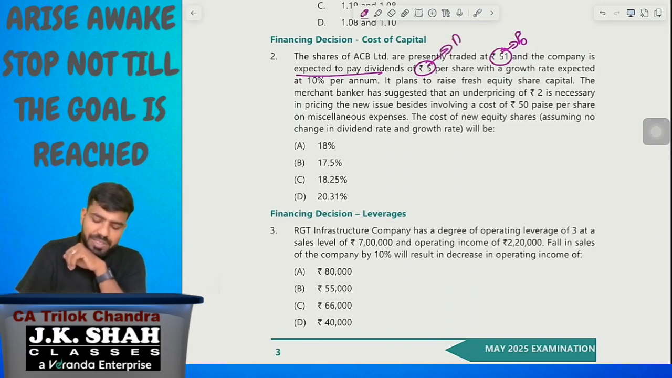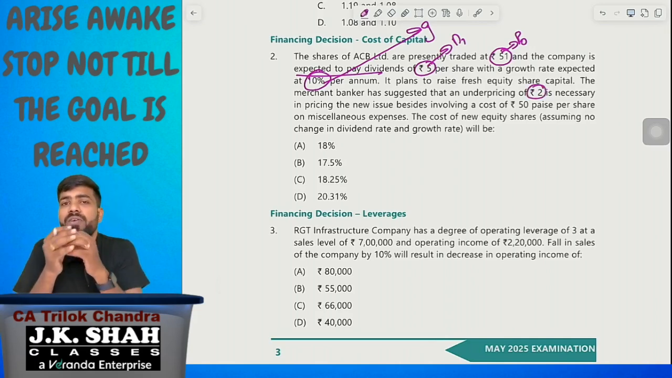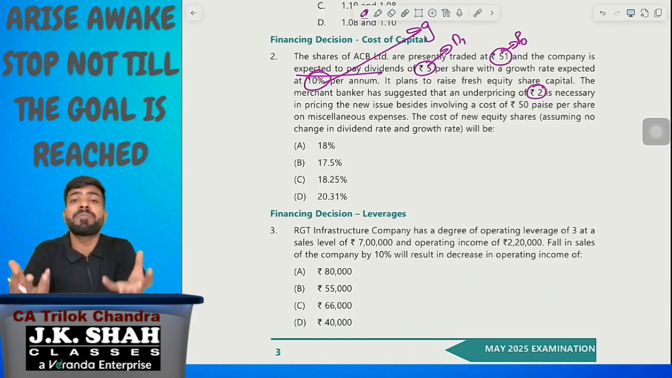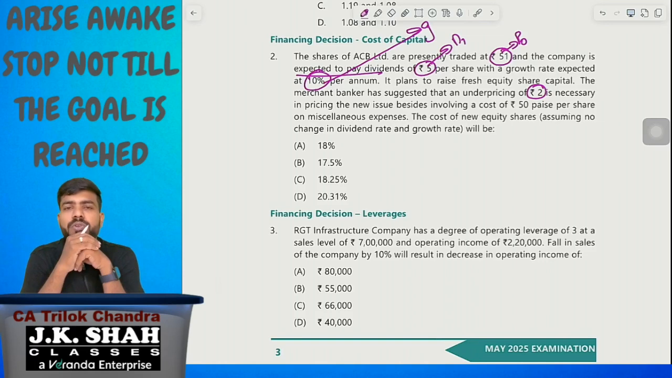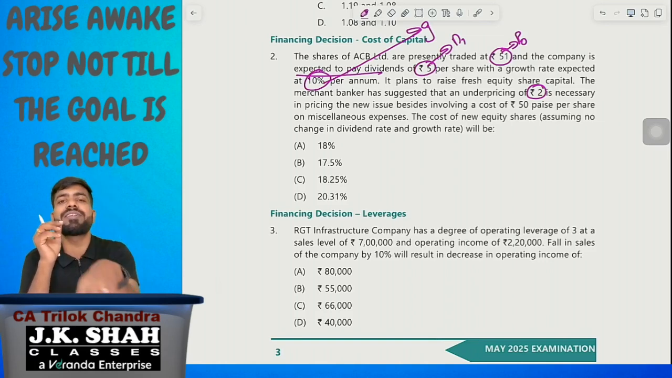So this 5 rupees is D1, per share, with a growth rate expected 10%. What is this 10%? G. It planned to raise fresh equity share capital. The merchant banker has suggested an underpricing of 2 rupees. I already told you why: when the company is going for the fresh issue, they'll be underpricing the share. Why do they want to underprice the share? To get the minimum subscription.